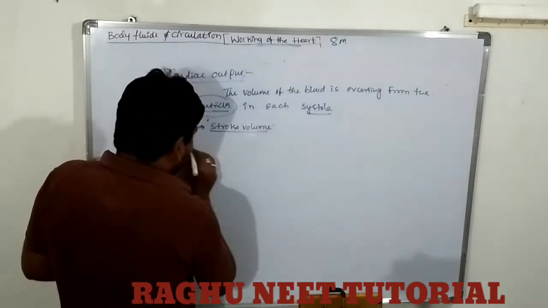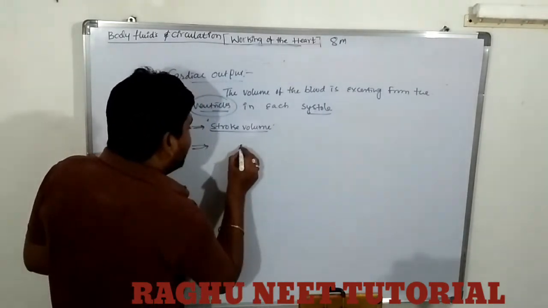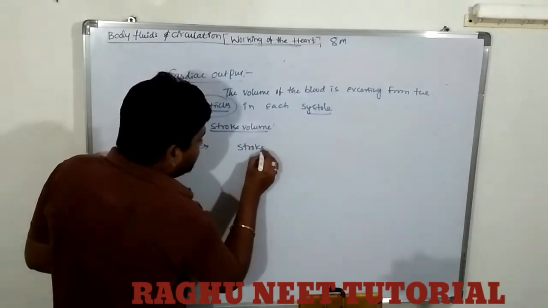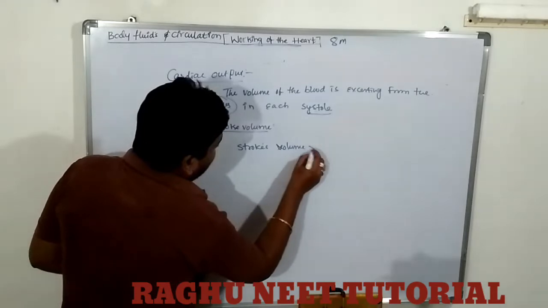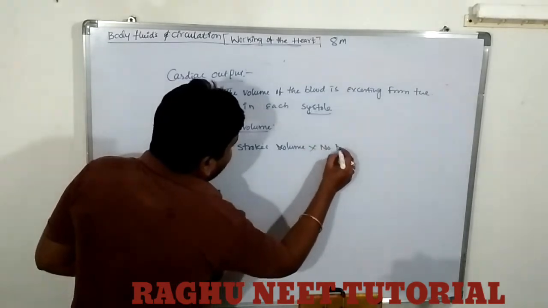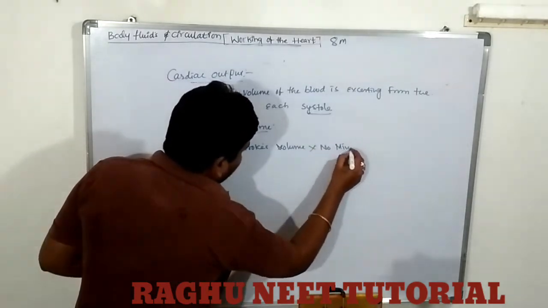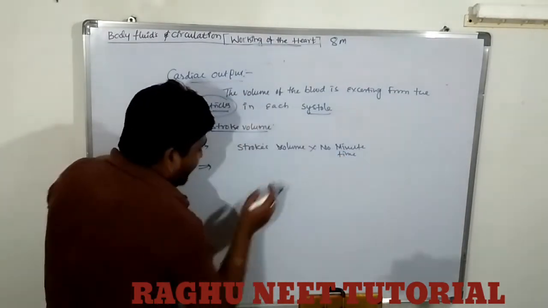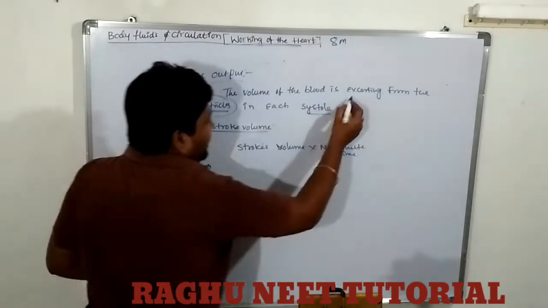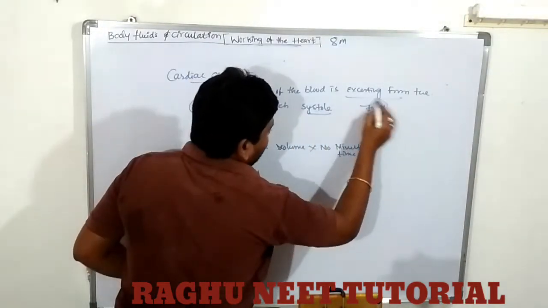The stroke volume is calculated as stroke volume times number of strokes per minute, or time.